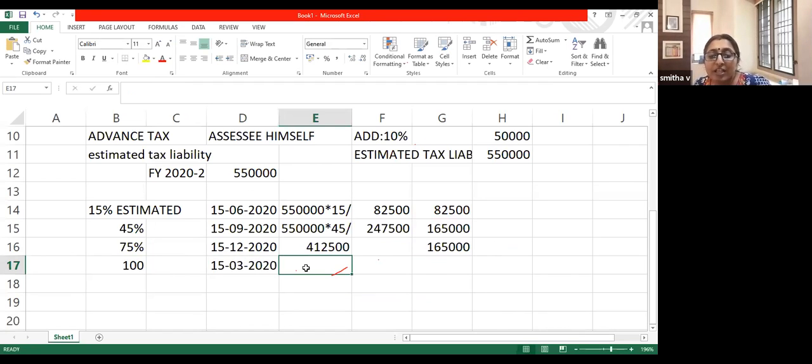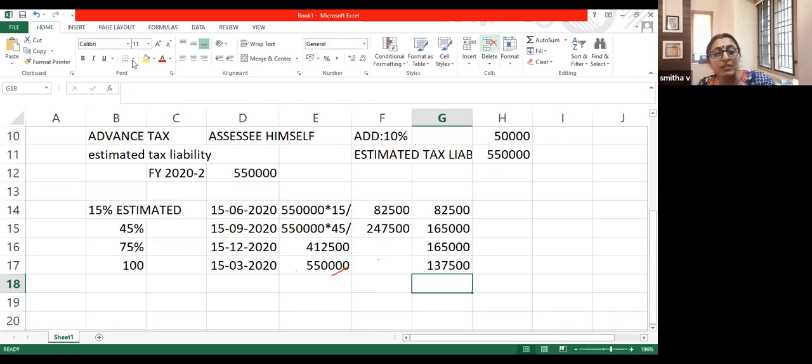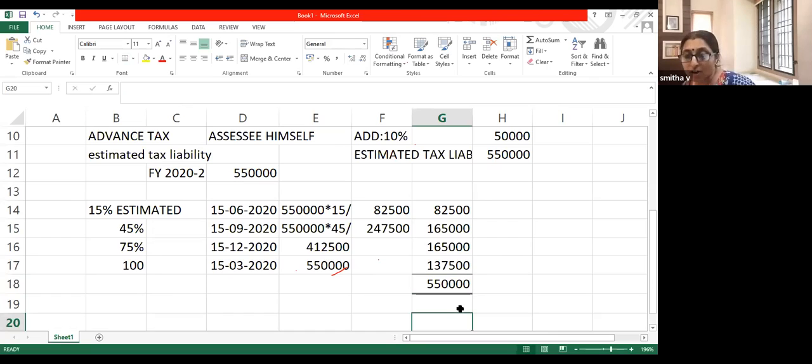So before 15th March, you have to pay the entire 5 lakh 50,000, but you have already paid this much: 82,500, 1 lakh 65,000, and 1 lakh 65,000. So the balance which you have to pay right now is 1 lakh 37,500. Altogether, this would make it 5 lakh 50,000. So this is how we pay advance tax in various installments. It is paid in 4 different installments: 15%, 45%, 75%, and 100%.